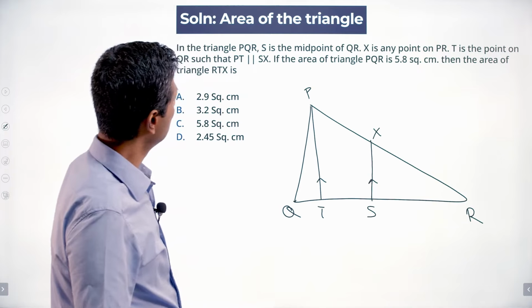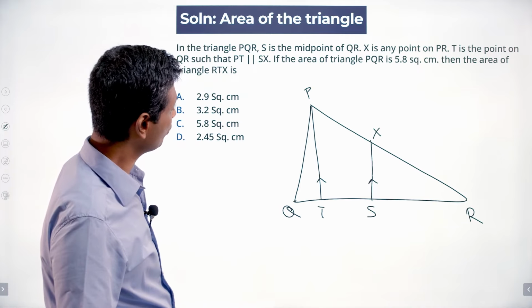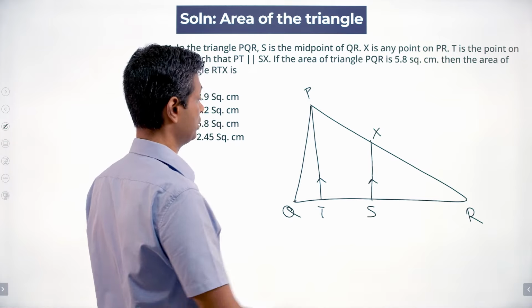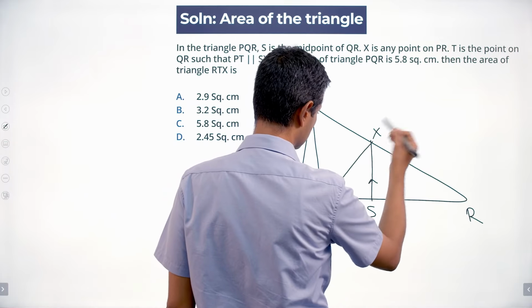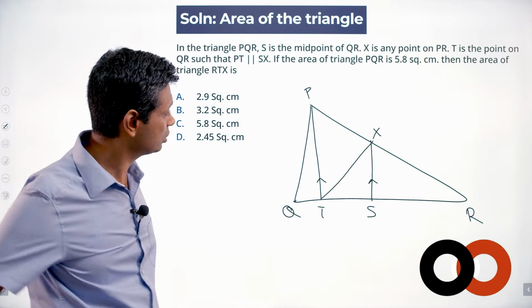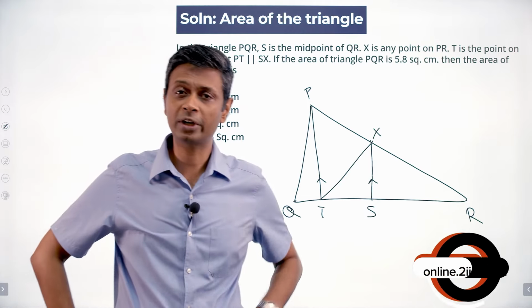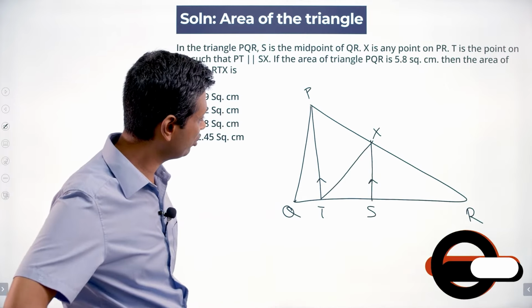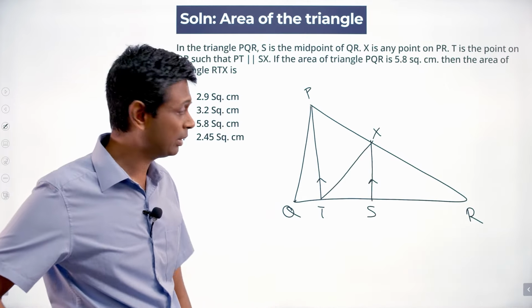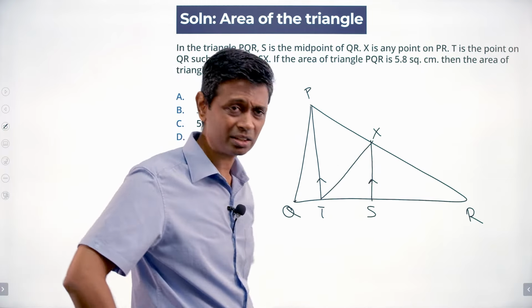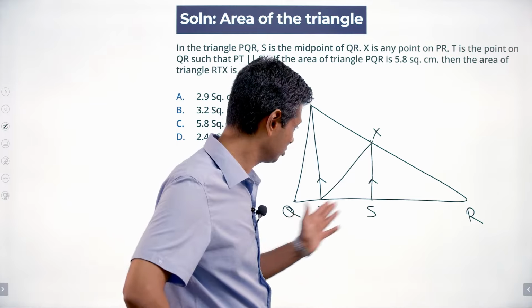Right. Area of triangle PQR is 5.8. Area of triangle RTX. This is nice and tough. So I really struggled because I'm used to thinking about half into base into height. Nice, simple, juicy, we get that. So half into base into height should take us somewhere. But this is not the midpoint. SX is not perpendicular to QR.